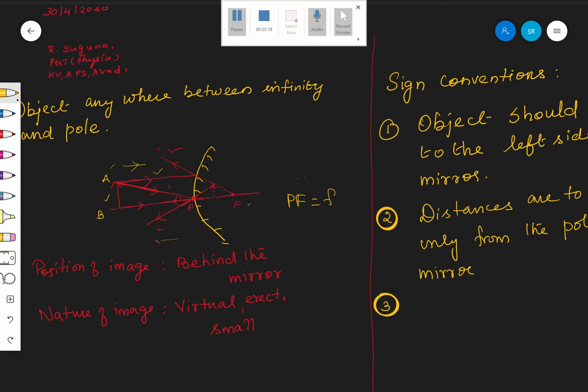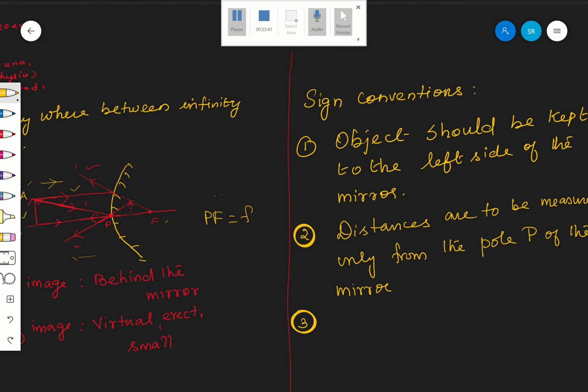PB is right to left, opposite to the direction of the incident ray. Therefore, PB is negative. PF is from left to right, in the direction of the incident ray, therefore it is positive. Are you following? That is very, very important. Distances here will take positive and negative values.